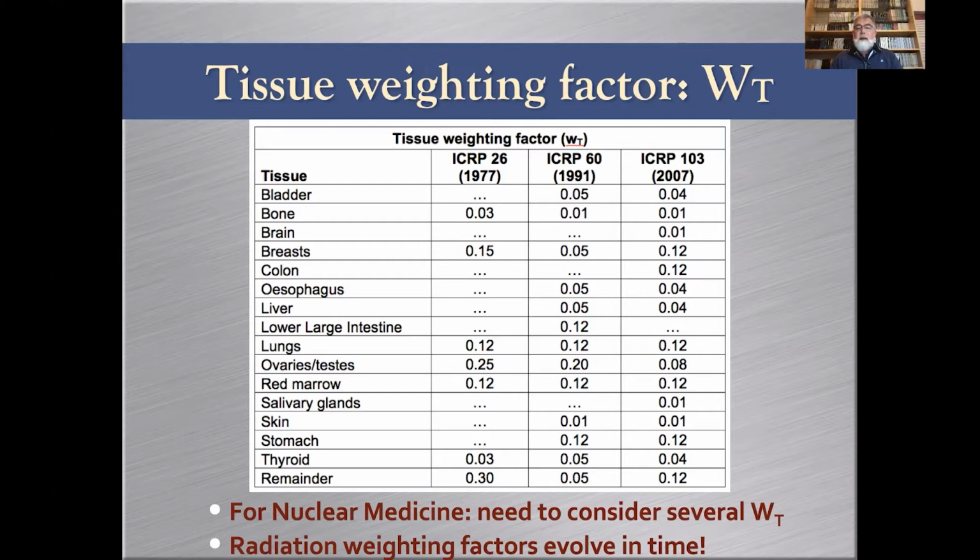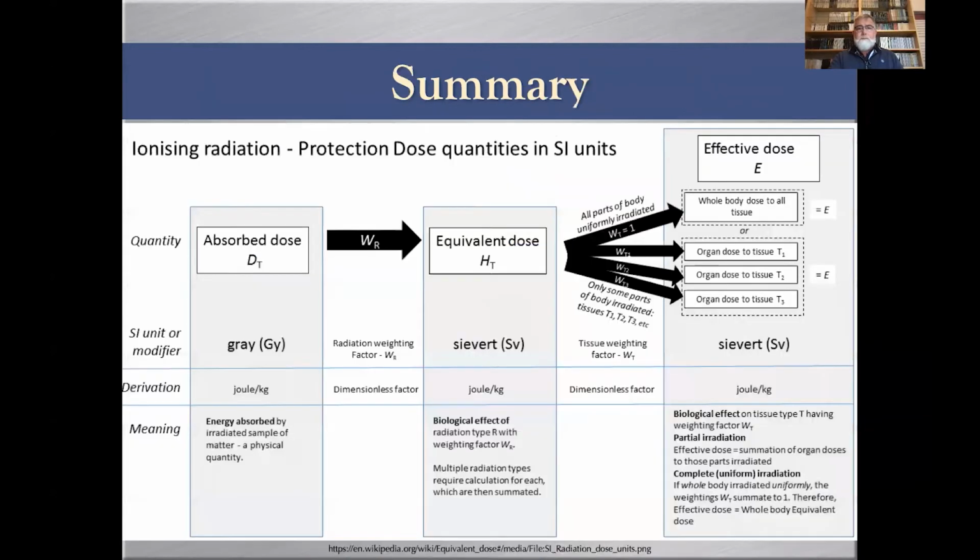So that explains why the irradiation of ovaries and testes is now considered less detrimental than in the past. The only thing to keep in mind is that the weighting factor evolved in time as a function of the knowledge we have of the effect of radiation.